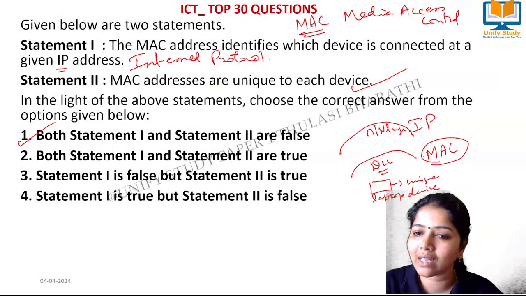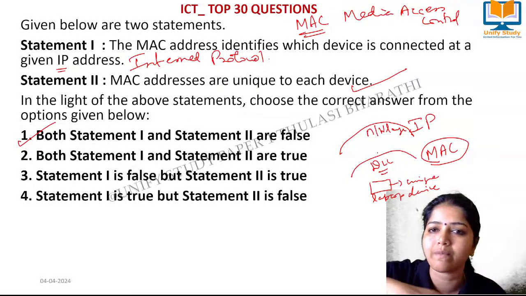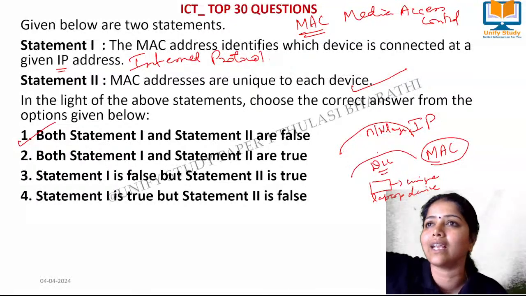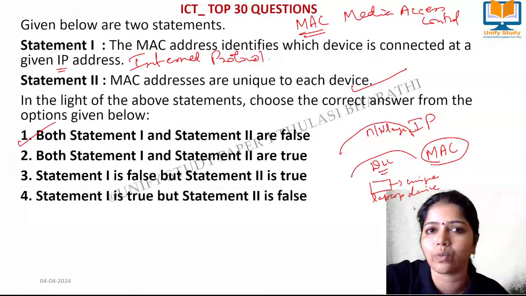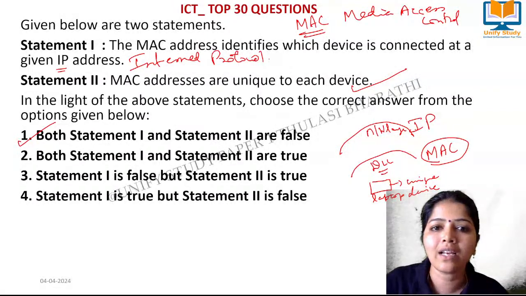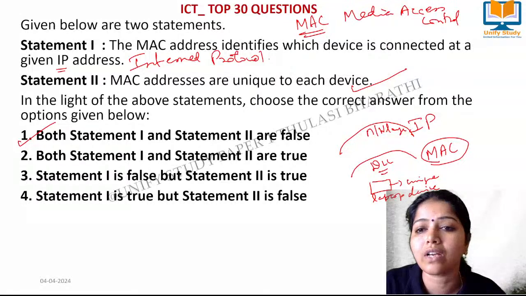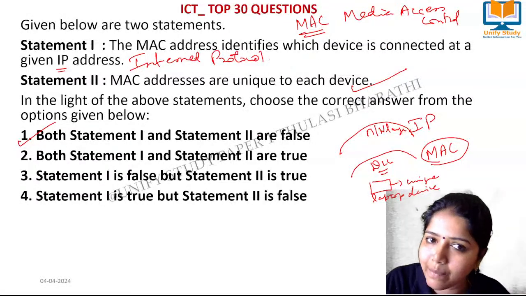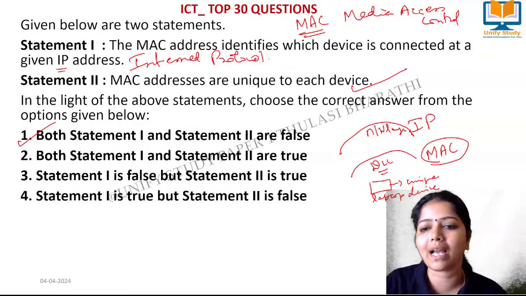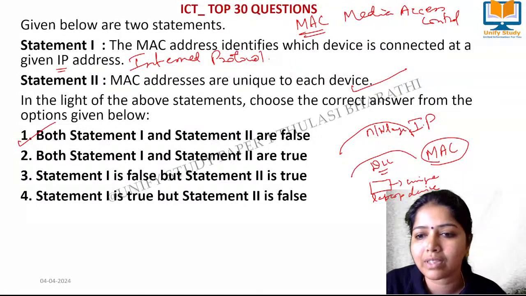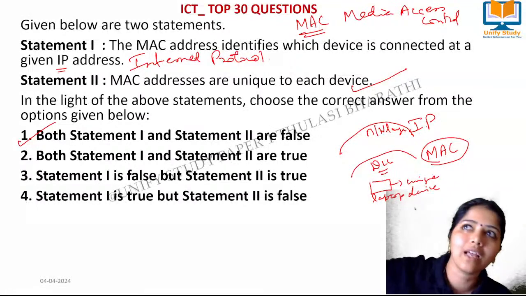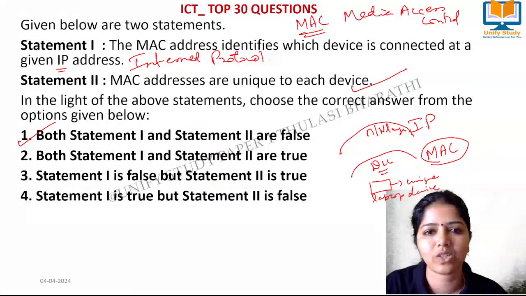It is right. So through that MAC address only our systems will be connected to the internet, so that the internet will be able to identify which MAC ID is being connected, which device is being connected, right? So the MAC address identifies which device is connected at a given IP address. So both the statements are right. MAC ID works in terms of device unique identity, so that with that identity they can be tracked in the internet. Okay, right. Next question.